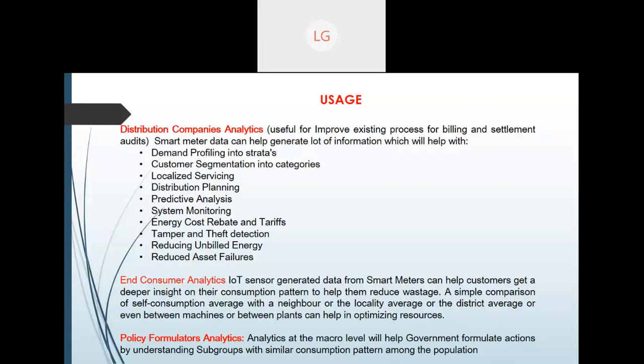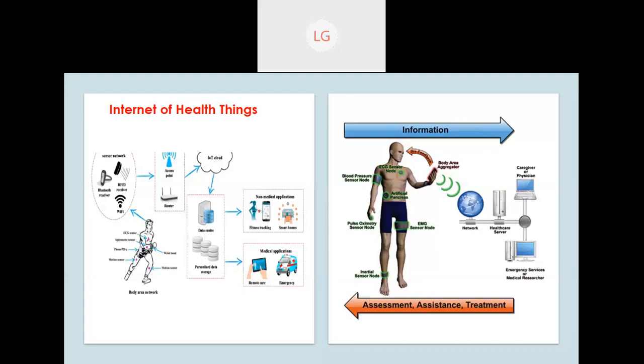Once we know all this data, we also need to make some kind of policy formulation related to the usage of these technologies. These are two important use cases, because we have already seen that in big manufacturing industries we have applied them. So I wanted to discuss another application, which is IoT in health.